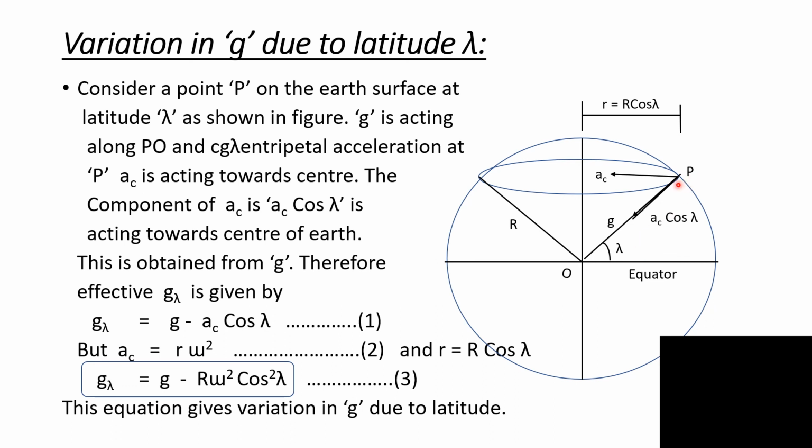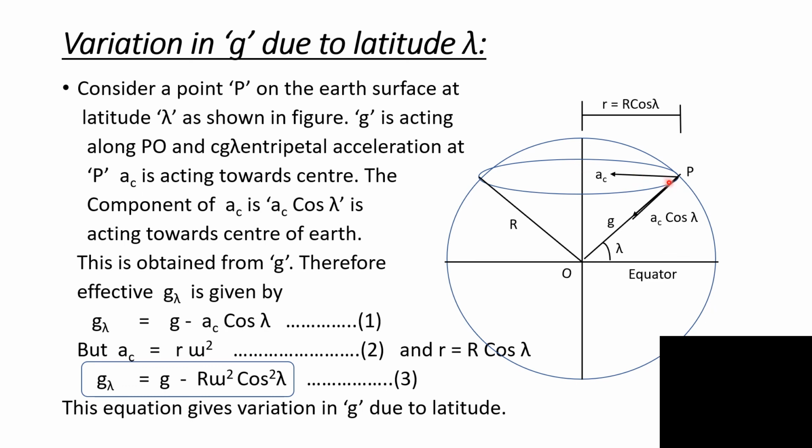Now consider point P at latitude lambda. P is revolving in a circular orbit with radius small r. Small r is given by capital R cos lambda, where capital R is the radius of the Earth. Then the centripetal acceleration AC is acting on point P towards the center of the orbit.